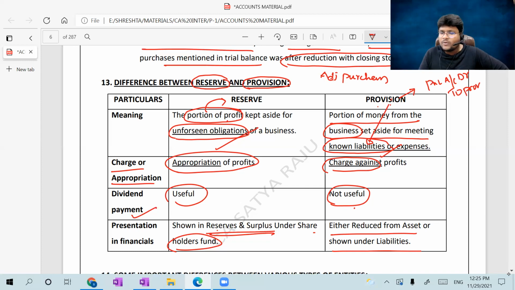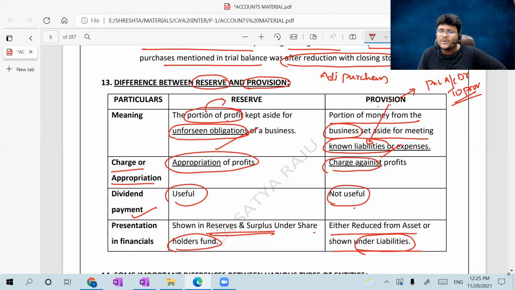which is an unrecorded liability. Now you are going to record it. P&L should be debited to provision. Unrecorded asset to P&L, how do you record it? Like that, unrecorded liability, P&L to provision, which is a liability. You can show it as a liability or you can reduce it from the asset.